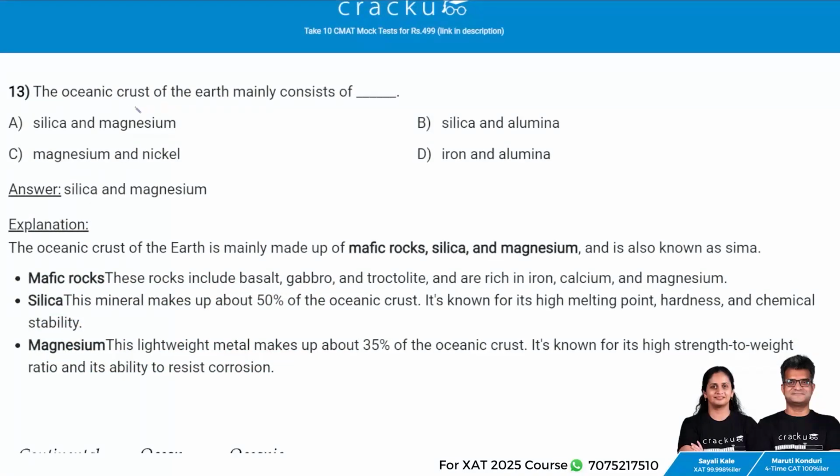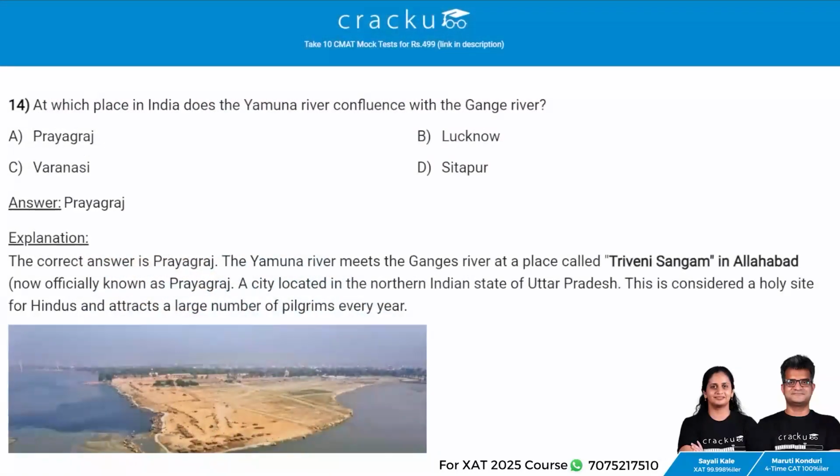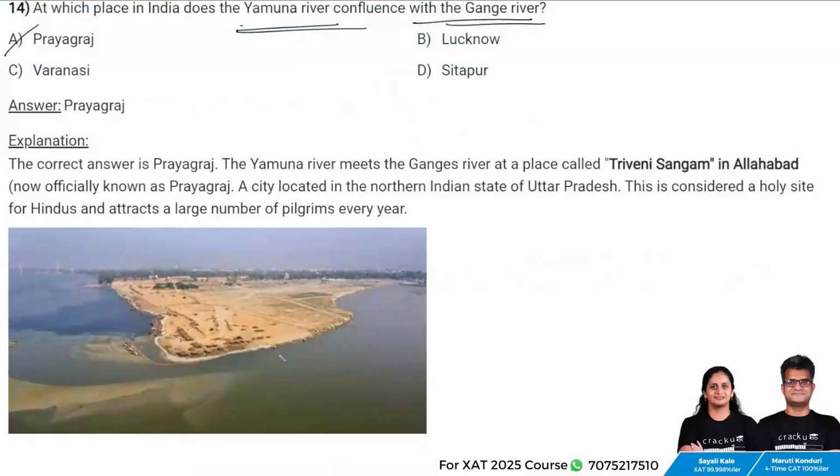Next question. The oceanic crust of the earth mainly consists of silica and magnesium. So if you see, this is the oceanic crust and it consists of silica and magnesium. Next question. At which place in India does the Yamuna River confluence with the Ganga River? The answer is Prayagraj. The Yamuna River meets the Ganga River at a place called Triveni Sangam in Allahabad, a city located in the North Indian state of Uttar Pradesh.